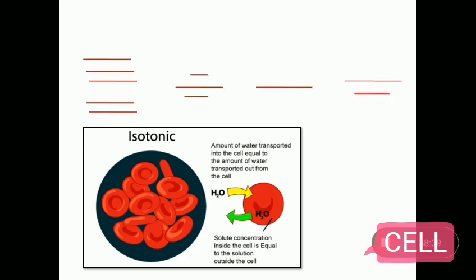Next, effect of isotonic solution. If the medium surrounding the cell has exactly the same water concentration as the cell, there will be no net movement of water across the cell membrane. Such a solution is called isotonic solution. In this case, there is no overall movement of water. The cell will stay the same size.